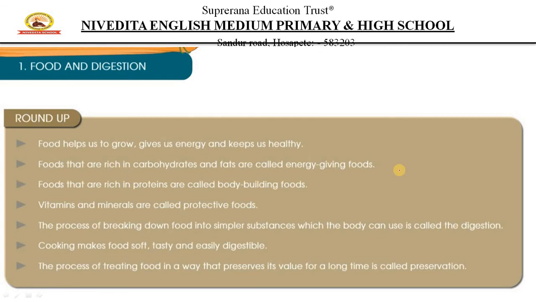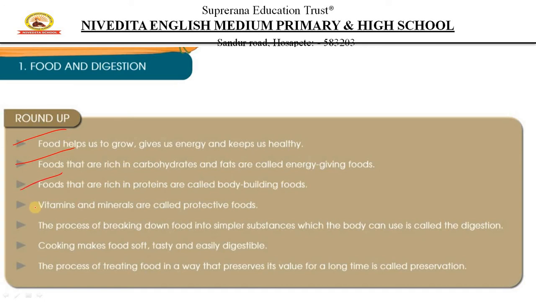Right, so finally at the end of the chapter, a small roundup. Food helps us to grow, gives energy and keeps us healthy. It is a rich source of carbohydrates, fats and different energy giving foods. Foods which are rich in proteins help in bodybuilding.